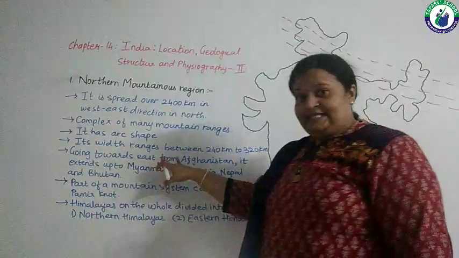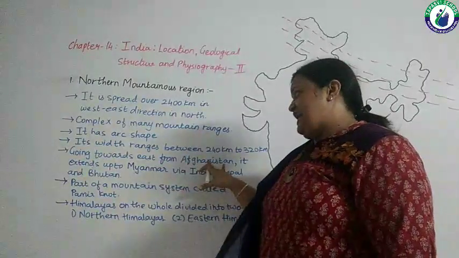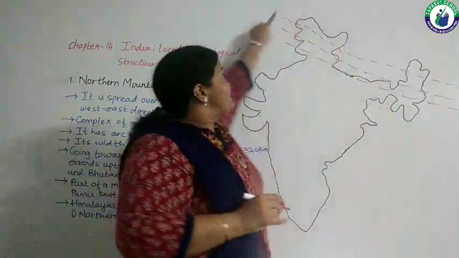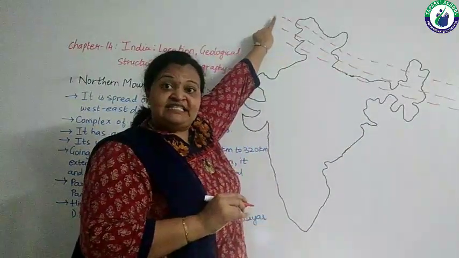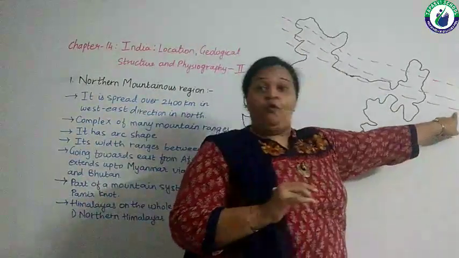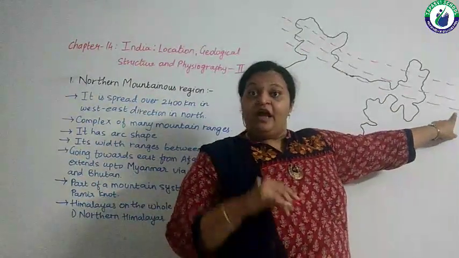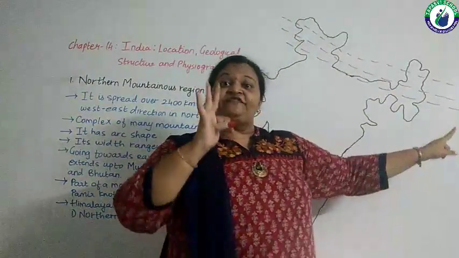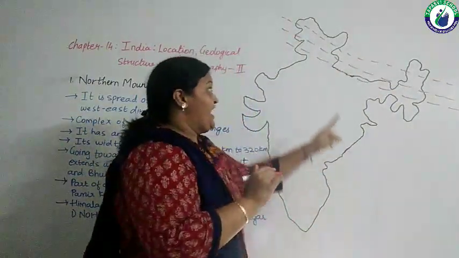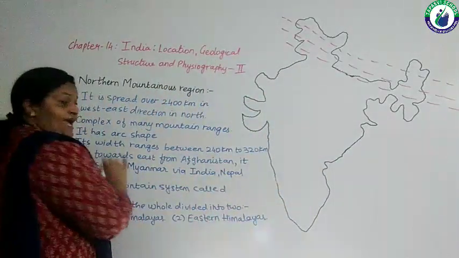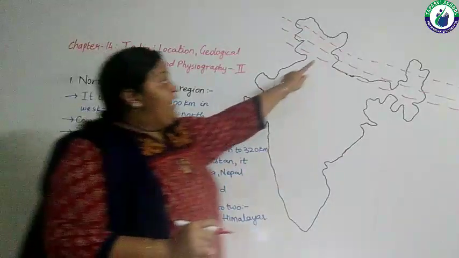Going towards east from Afghanistan, it extends up to Myanmar. So it's starting from Afghanistan. From there, it reaches to Myanmar, and it goes through 3 other countries, which are India, Nepal and Bhutan.